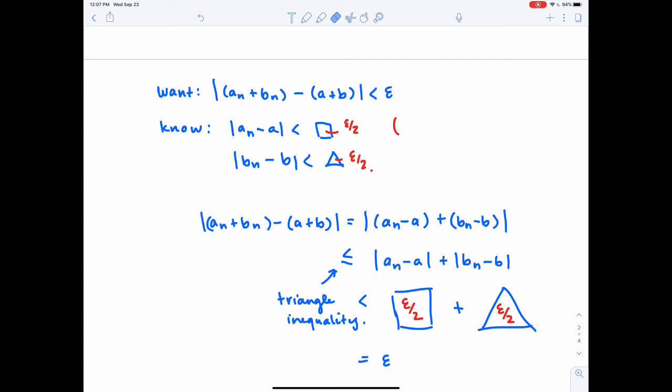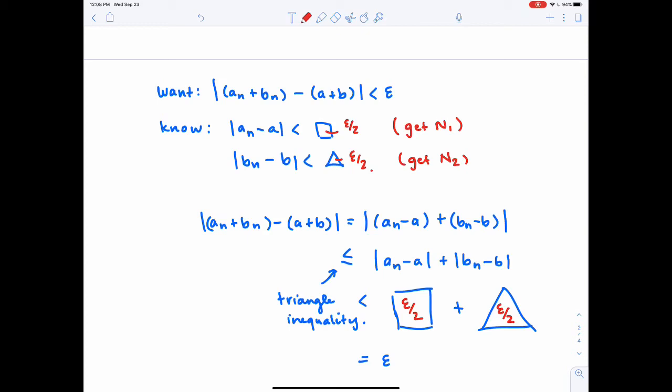It doesn't necessarily have to be the same capital N that puts b_n in the epsilon over 2 neighborhood. So we're going to get N1 that does this, and then we're going to get a different tail N2 for b_n. And then we need to make sure that both constraints are met. We need to be both in the tail of a_n and in the tail of b_n.